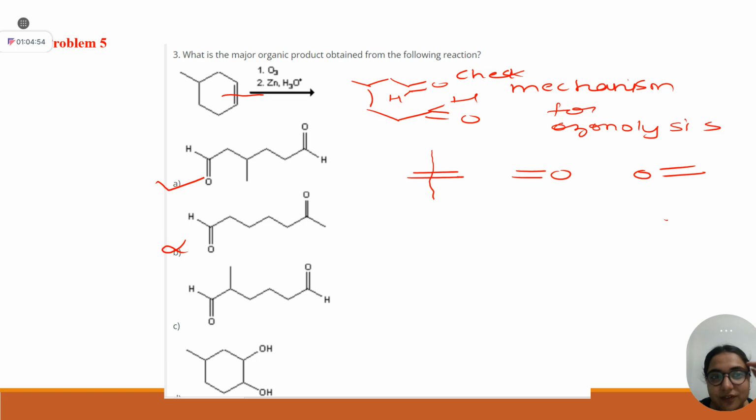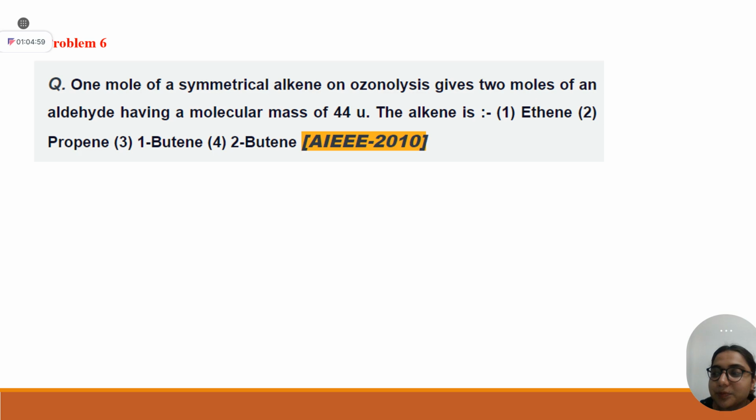One hour has gone and we are on just problem number 5. Okay, problem number 6. One mole of a symmetrical alkene on ozonolysis gives 2 moles of an aldehyde having molecular mass 44. Your options are ethene, propene, butene, 2-butene. Let me draw the structure. Ethene, propene. I have made a mistake here.